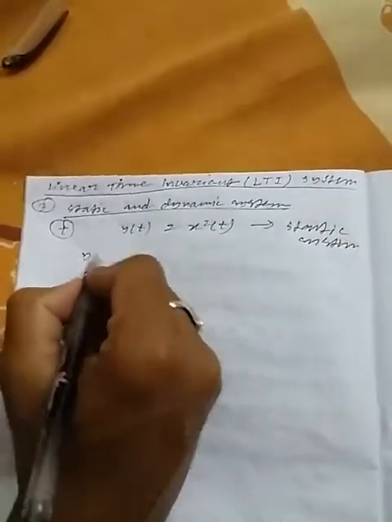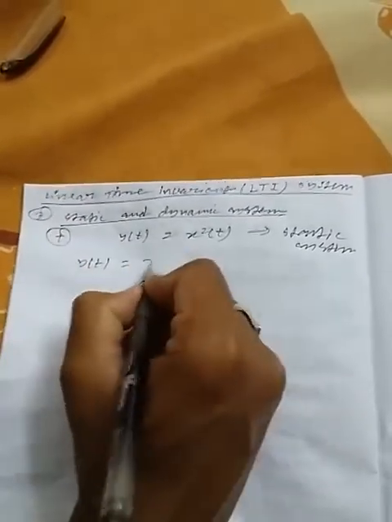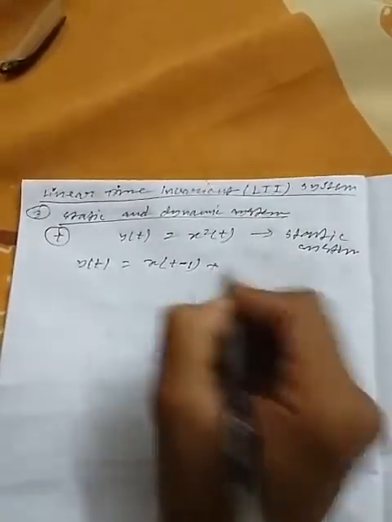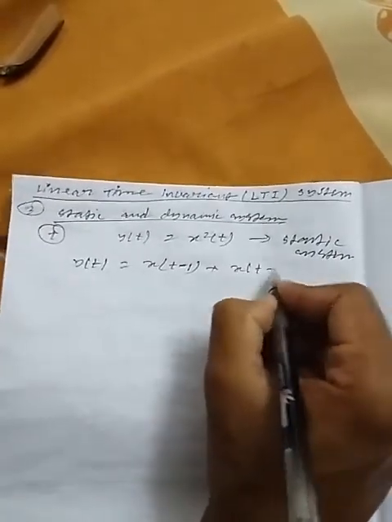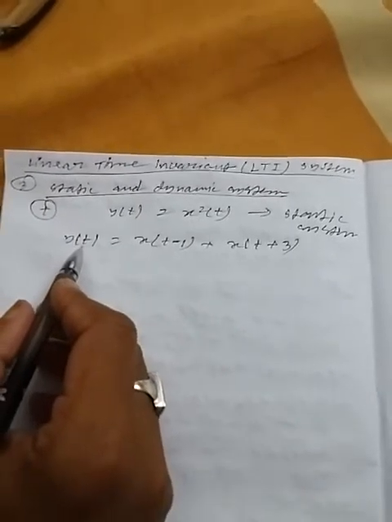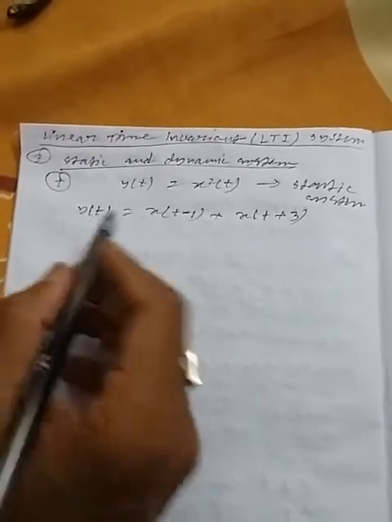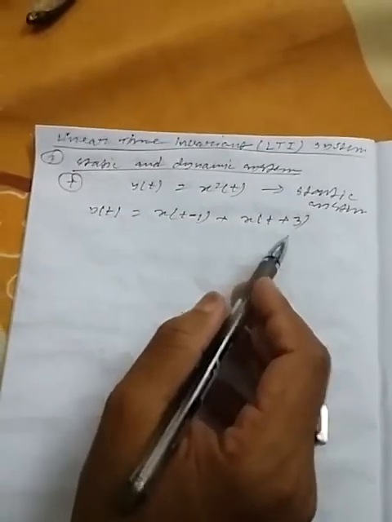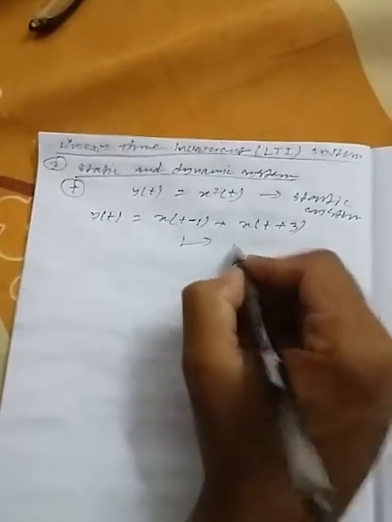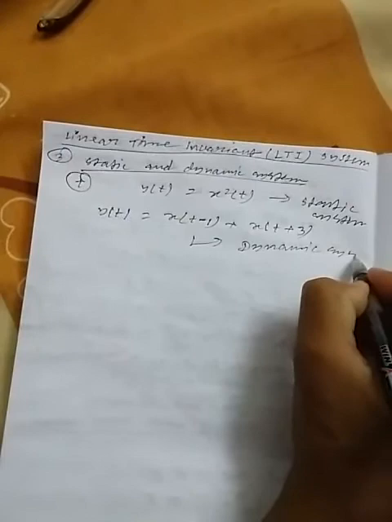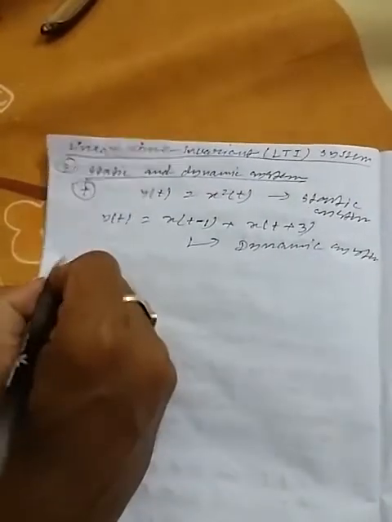Now say y(t) equal to x of t minus 1 plus x of t plus 3. Here the output of the system at any instant t depends on the past value of the input and also the future value of the input. So this system is called a dynamic system.